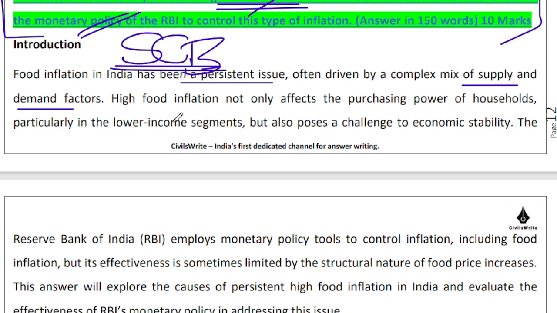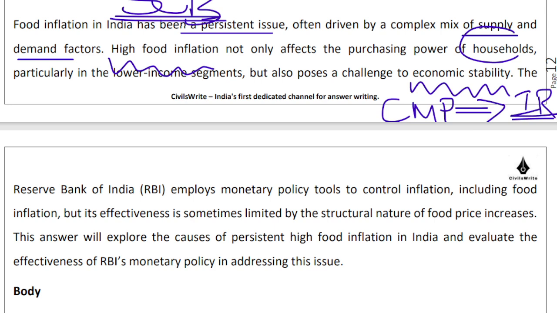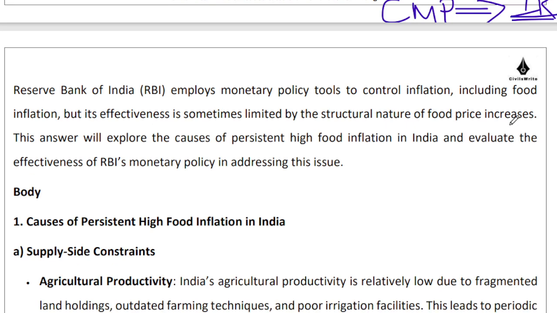Now, this high food inflation is deeply problematic, especially for the poorer section of our population, because they tend to spend a higher percentage of their income on purchasing food items, right? And of course, it creates a problem for country's economic stability, because when inflation is high, then RBI is forced to introduce a contractionary monetary policy. They are forced to keep the interest rates high. And when the interest rates are high, everybody is hurting. The business is hurt. You and me as borrowers of home loans and education loans and whatnot will also be hurt in urban India, right?